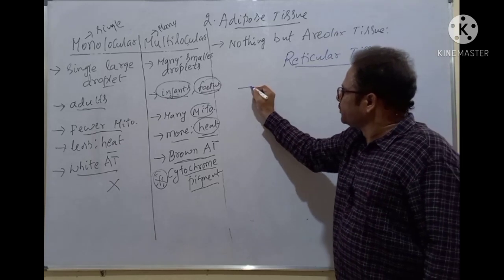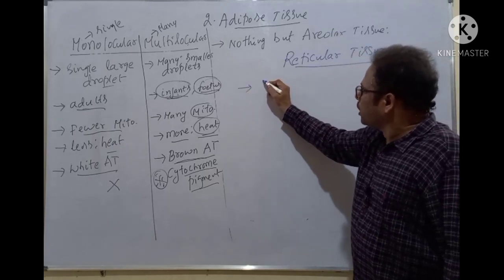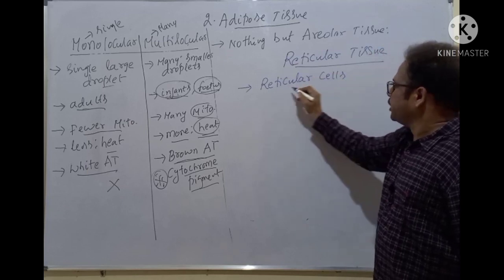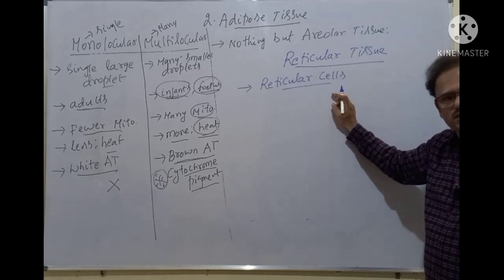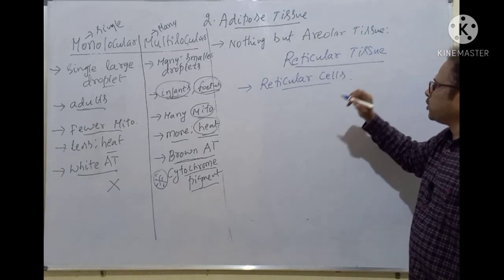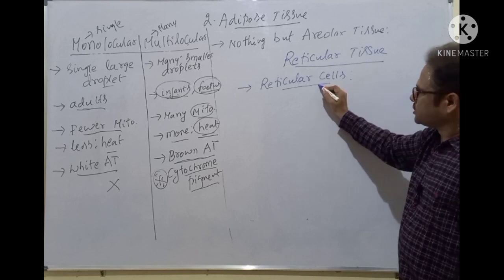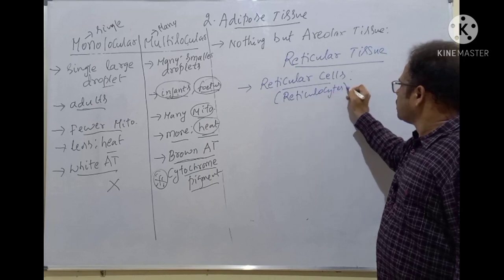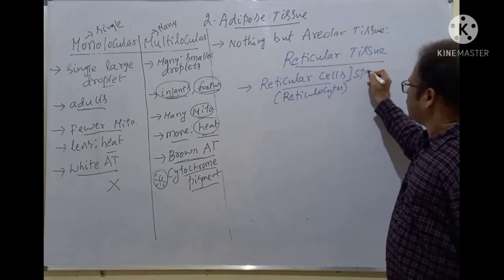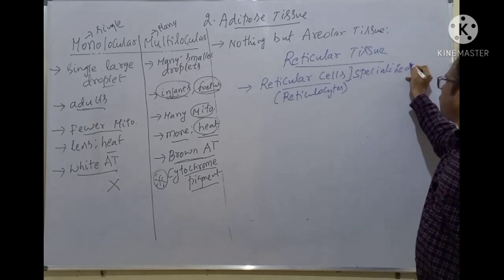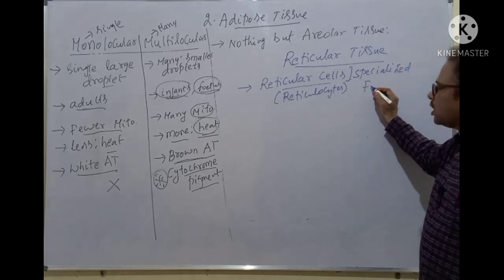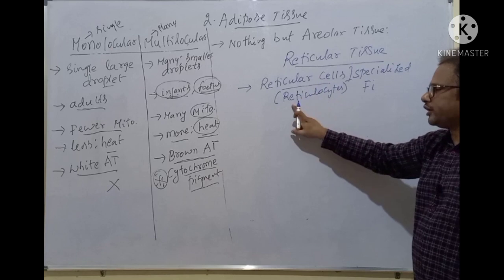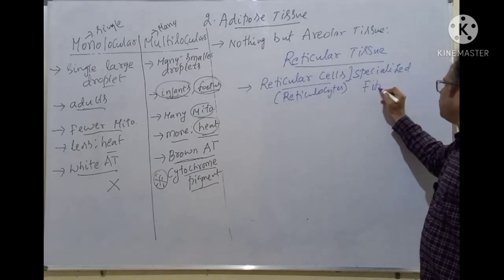The reticular tissue contains reticular cells or reticulocytes. Reticulocytes are nothing but specialized fibroblasts. We discussed in the previous sessions what fibroblasts are, isn't it? They are the cells of the areolar tissue. So these reticular cells are nothing but specialized fibroblasts.